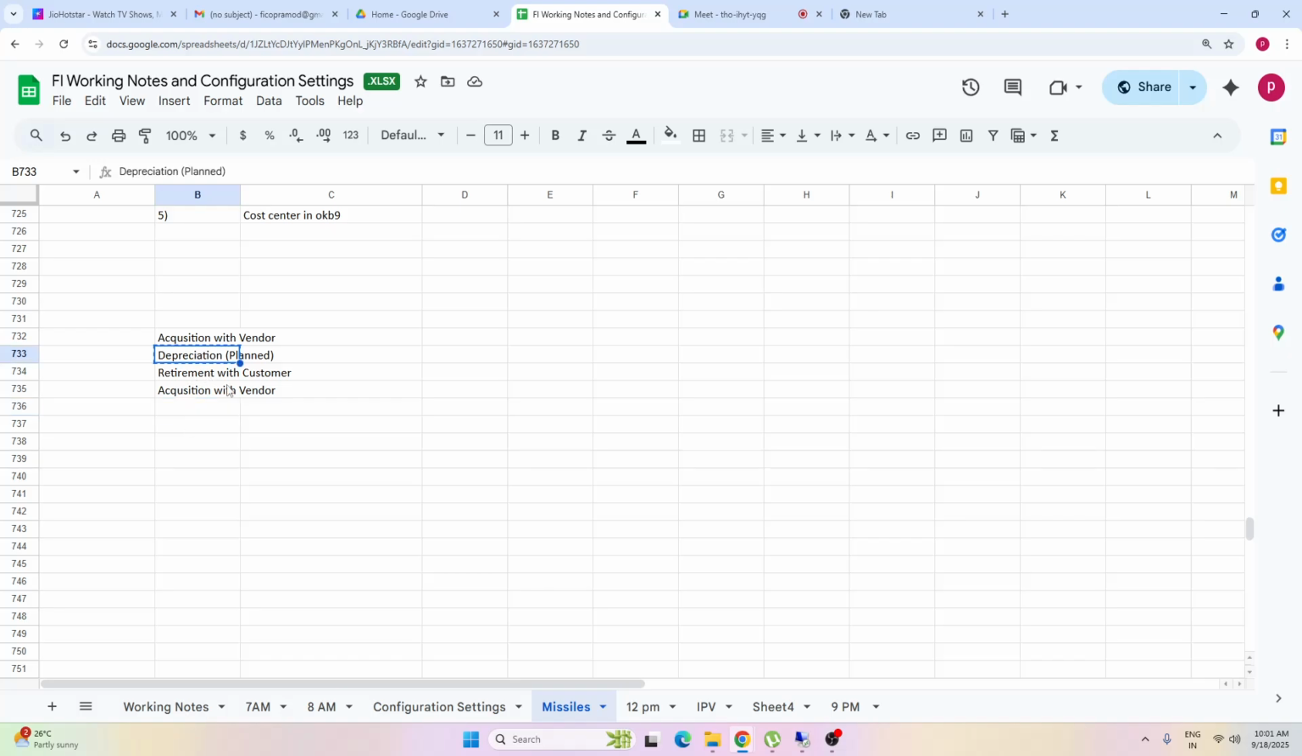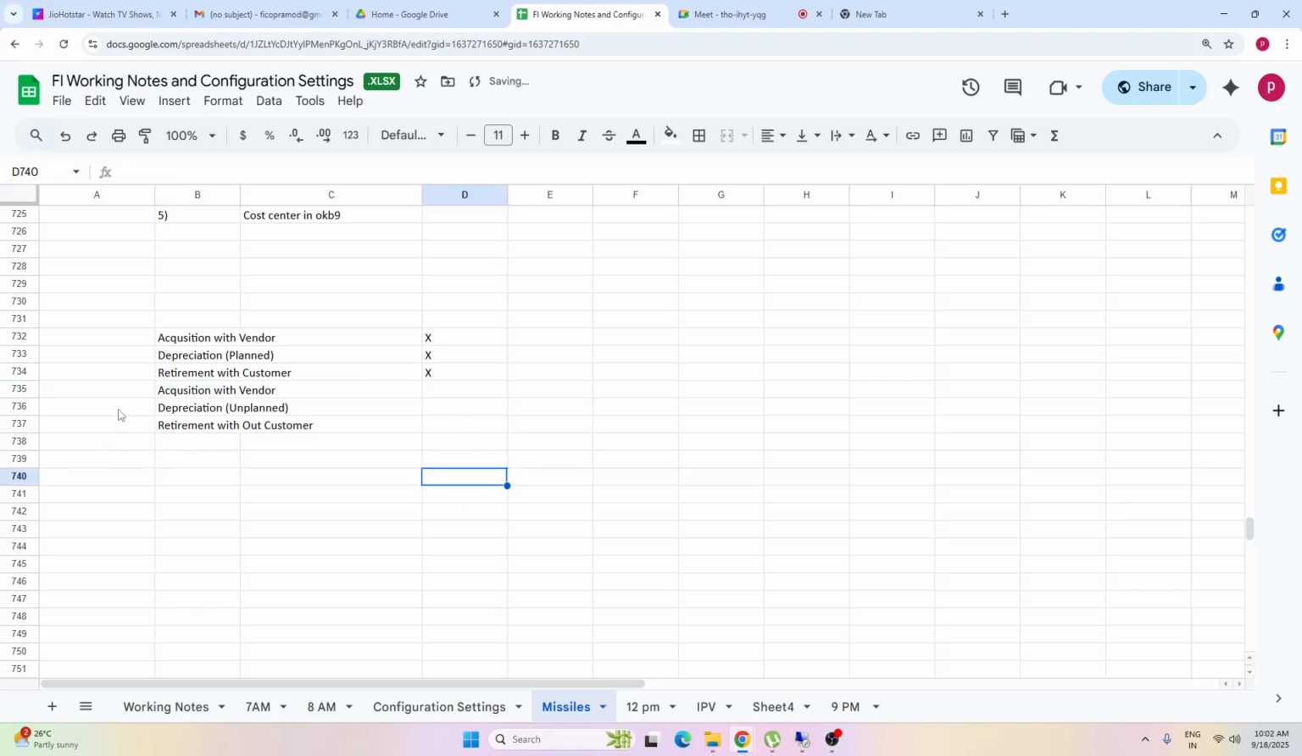Now this one, depreciation, we'll see. Unplanned, I mean, you can use either option depending upon the business requirement. I'm just showing the different options. Unplanned is also an option here, and retirement without customer also we have that option. Now we'll see all these scenarios. So this one is done, do you agree? Depreciation we had seen, this one also we had seen.